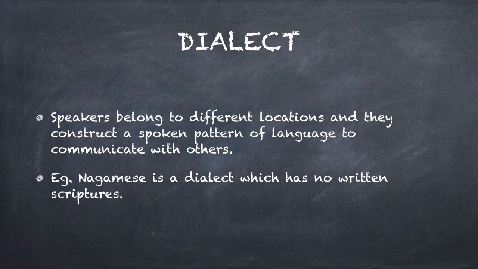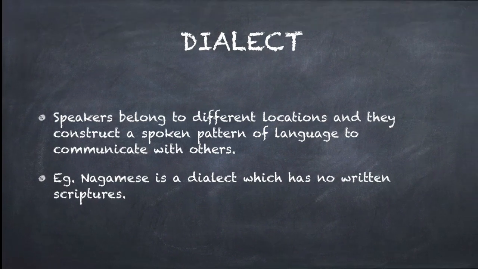This is another characteristic feature of dialect, that it has no written scriptures. It is spoken for the convenience of communication. And here location is given the emphasis. So based on the location, based on the regions that people belong, they form a common pattern of speaking that connects with other speakers of other location.